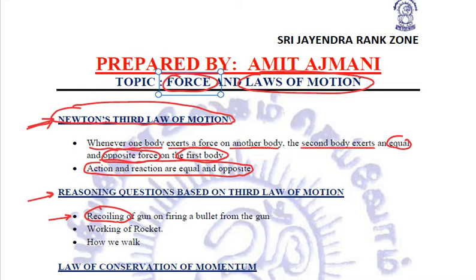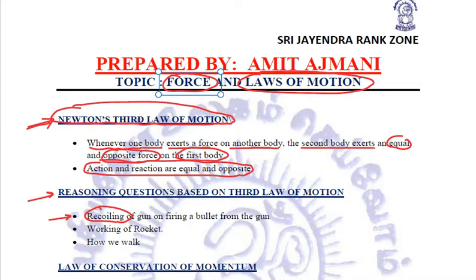When the gun fires a bullet, the bullet goes with great force and great speed in the forward direction, and it exerts an equal and opposite force in the backward direction, because of which the gun recoils back.